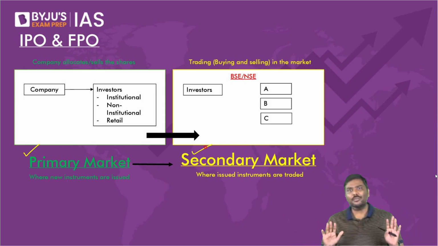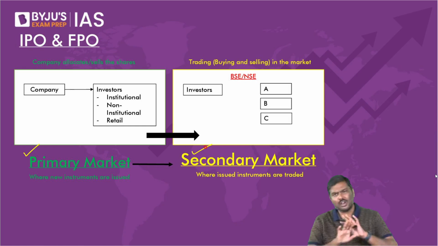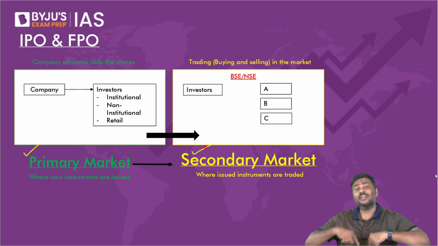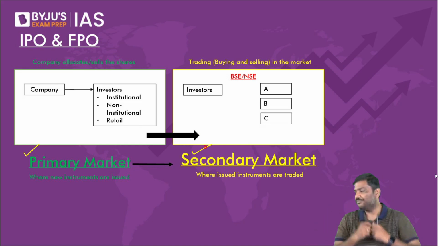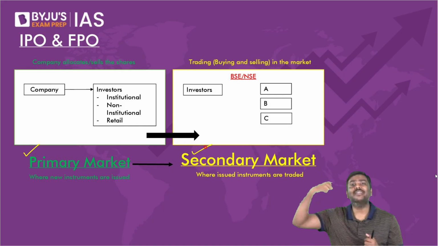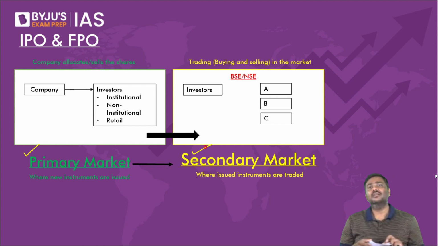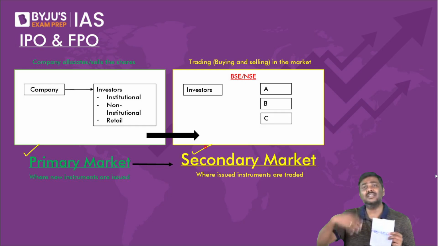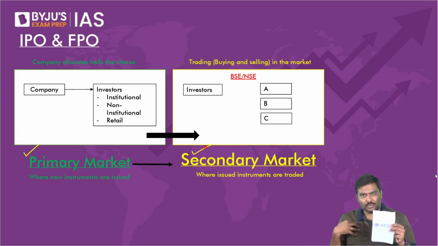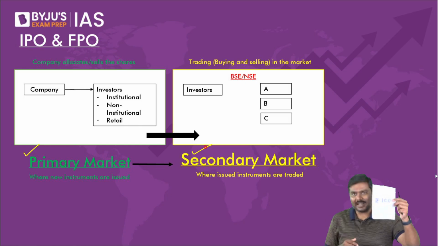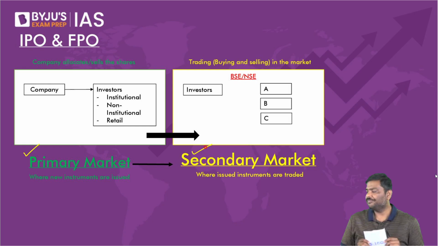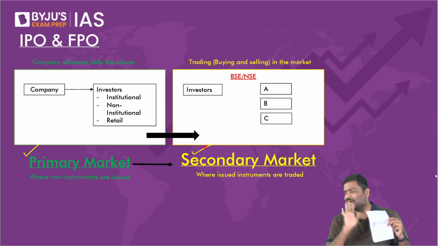Are all of you okay with the idea of primary and secondary? Primary means the instruments are issued for the first time. New instruments will be issued. Whereas secondary means the instruments which are already there will be traded in the market. For example, I'm an individual. We have done this circus multiple times now. I have purchased the shares of Adani company. Now I will sell it to you. Can I say this is a secondary market?